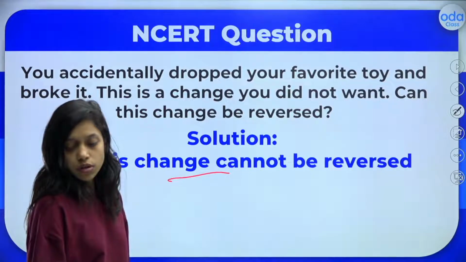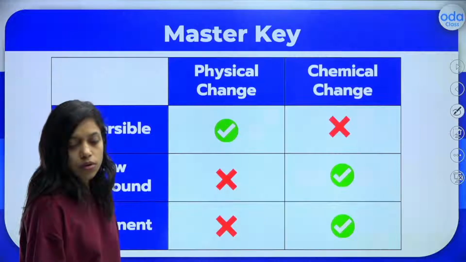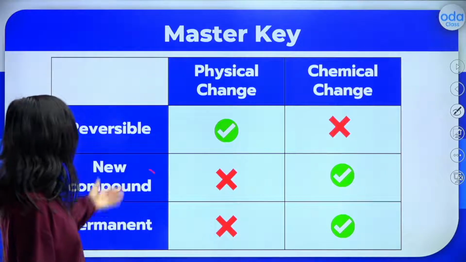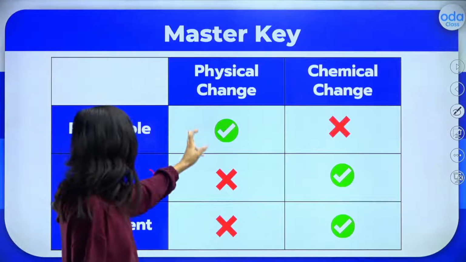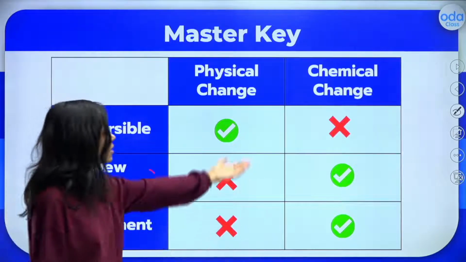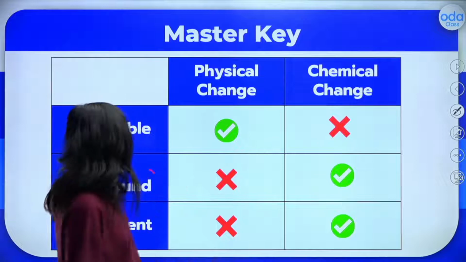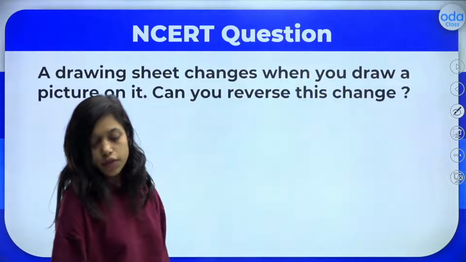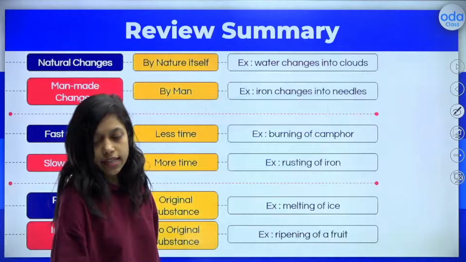Now you can take a screenshot of these things, because these are the changes. In physical change, it is reversible. New compound is not formed. It is not permanent. It can be reversible. Chemical change is not reversible. New compound is formed and it is permanent. Okay. We will be solving some more questions in the next class.